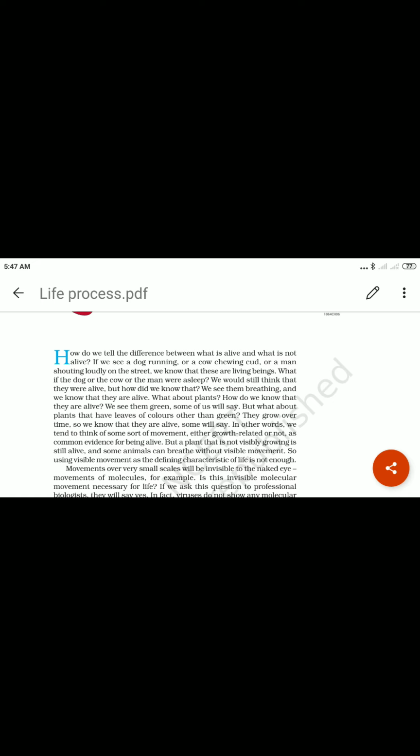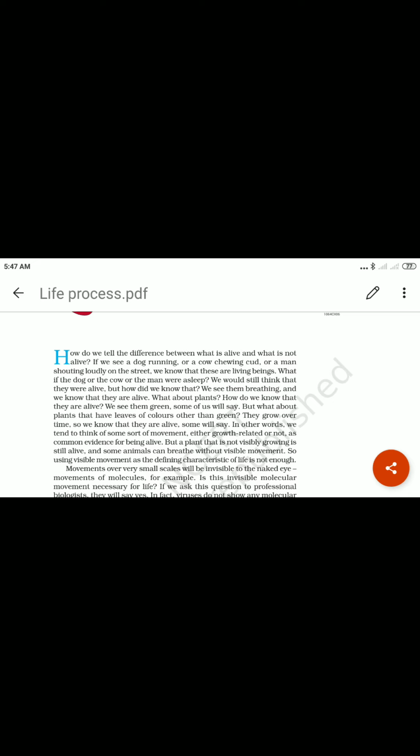Shouting is also an example of a living being. These are the characteristics of the living being. We know that. Tell me some important characteristics of the living beings.